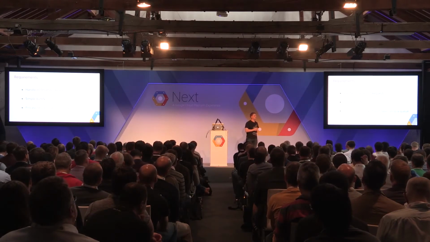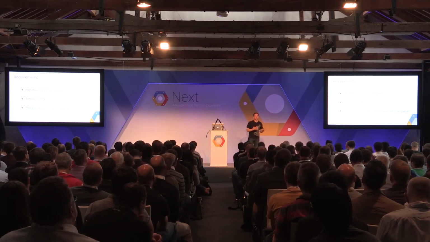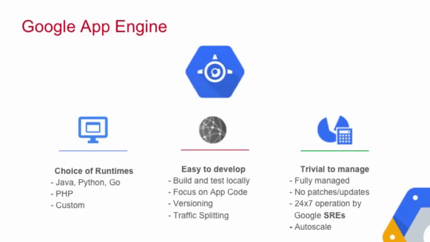And the other thing is we want to have logic, to execute logic, because we have to trigger the rest of the processing pipeline. So we want to be able to process and do something with that request or that notification that we get from the Google Cloud Storage bucket. So for this, we choose Google App Engine.